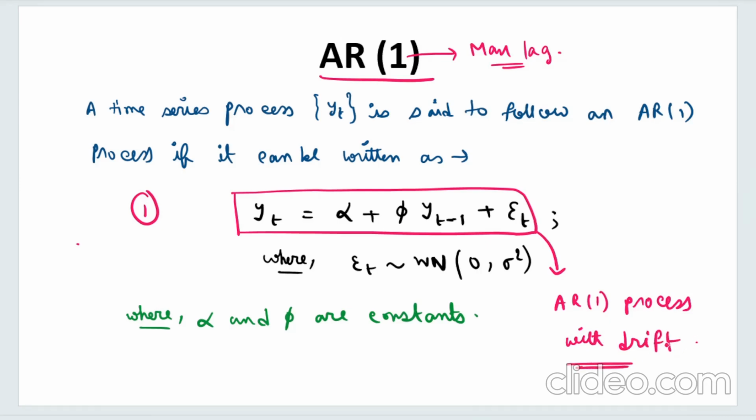AR1 process with drift. What is the drift? If this term, this intercept term, is present in your AR model, then we will say that this AR1 process is with drift. The drifting parameter is alpha here.